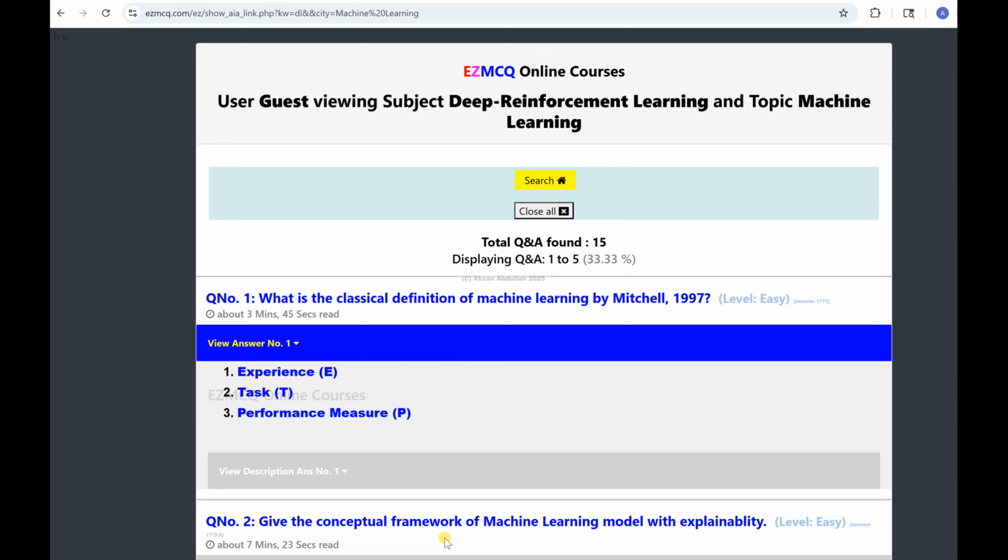In the next Q&A, question number 2, the conceptual framework, we will go into a lot of detail, more than 7 minutes, on what actually machine learning is, with reference to the learning model and explainability. So this is the definition and the explanation. What is meant by experience? The model gains the experience. And what is the model? A model is a mathematical representation, and that representation is held inside the machine through a program, a data structure, or an algorithm, or a combination.